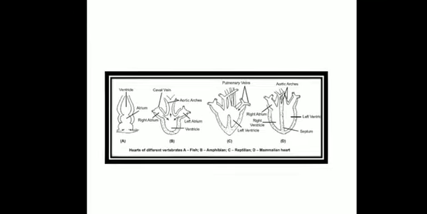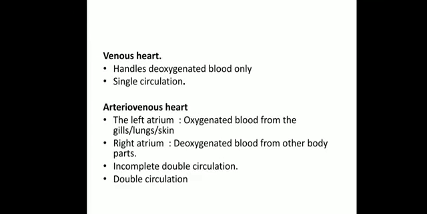So if you can see, the hearts are of different types. It can be 2-chambered, 3-chambered, or 4-chambered. Now depending on the chambers, we can say how many circulatory systems occur. There are 2 types: venous heart, or arteriovenous heart. So what is venous heart? Let us see.